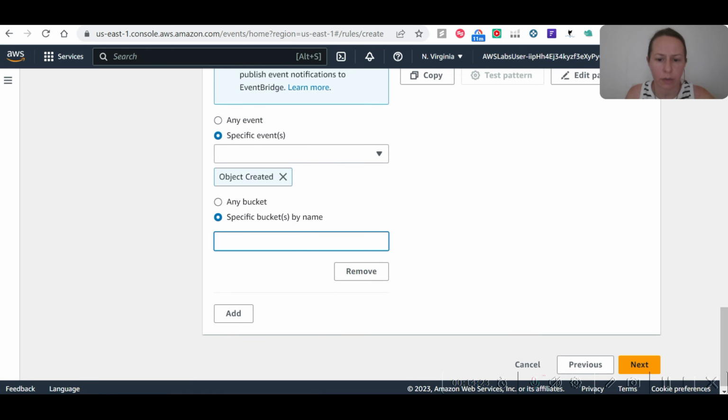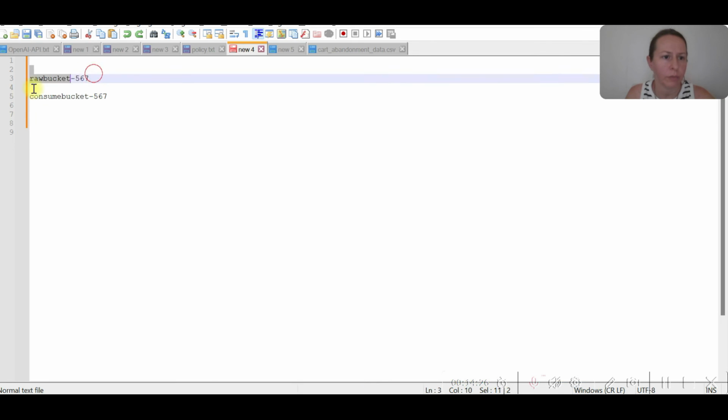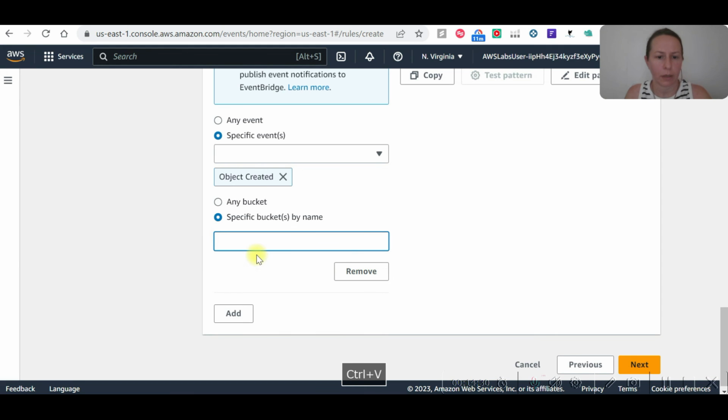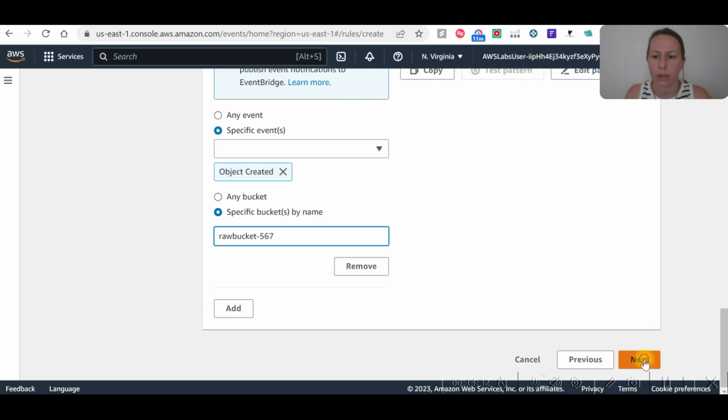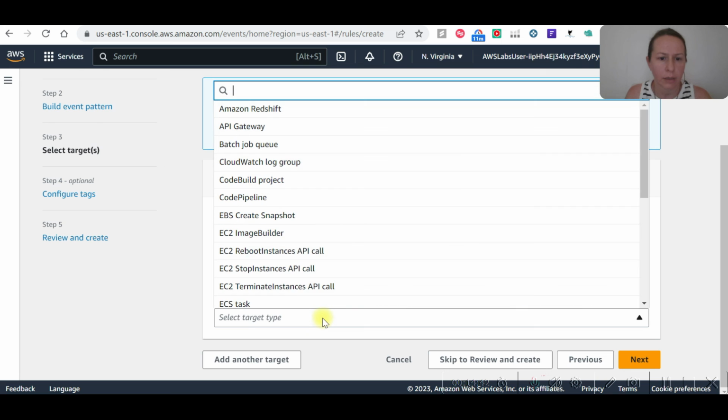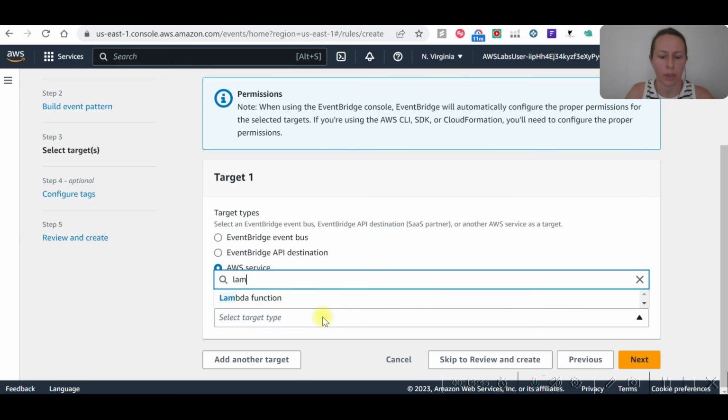Once the object is created in the raw bucket, here, next. AWS service. Did we select here something? Target type, Lambda.